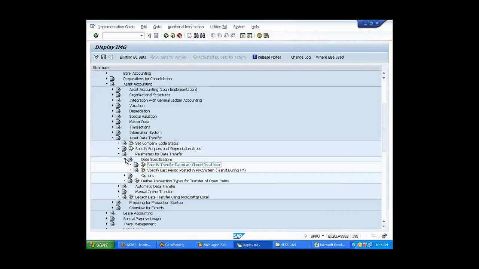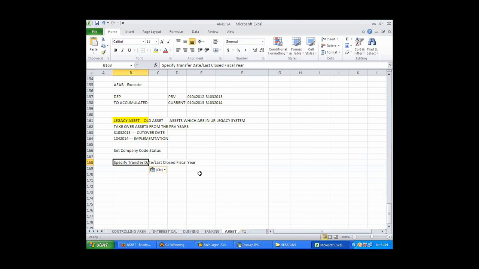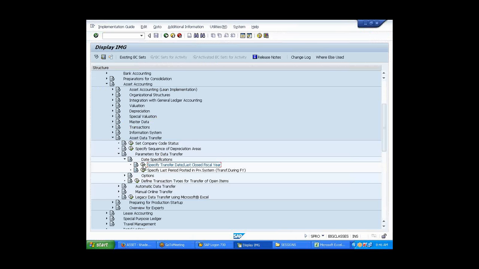So one more doubt. Can you go to the Excel sheet once? That means implementation date current is Jan, right? Why are you giving it? I just gave you an example over there. So this will be 13. No, I got it. Thanks. So it moves on till here. So this will be, I think the date here is given as what then?